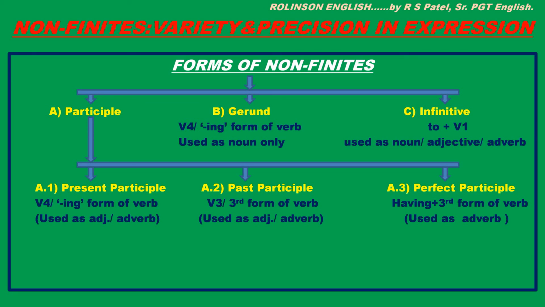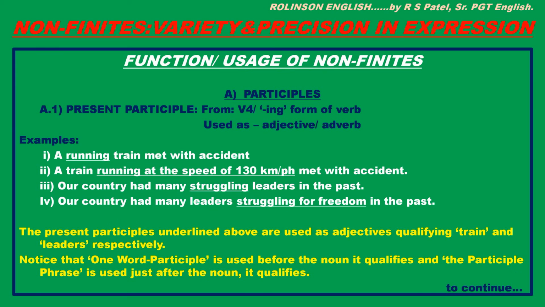Non-finites have three different forms basically: participles, gerund and infinitive. You can see their forms. We would discuss these forms and function separately. You can see the different forms of the participle, present participle, past participle and perfect participle. Their form and function is given here, but we would not discuss it here. We'll discuss it separately in the coming slides, right? Now, let us see the function and uses of these non-finites.